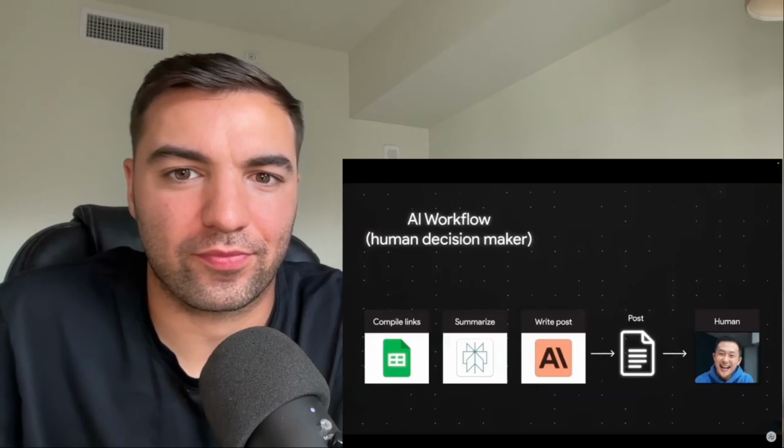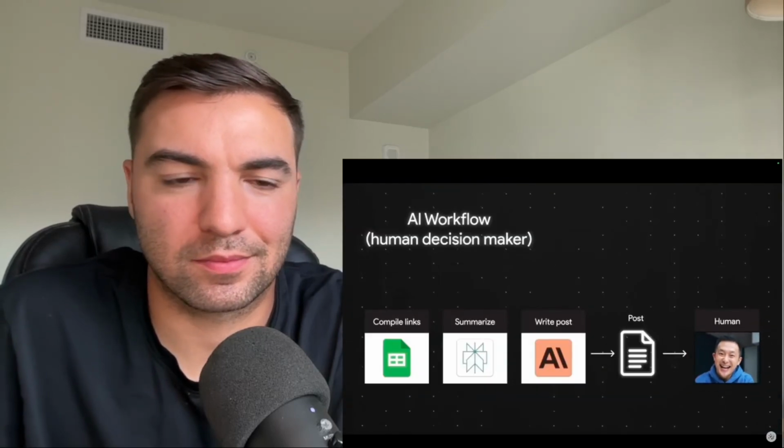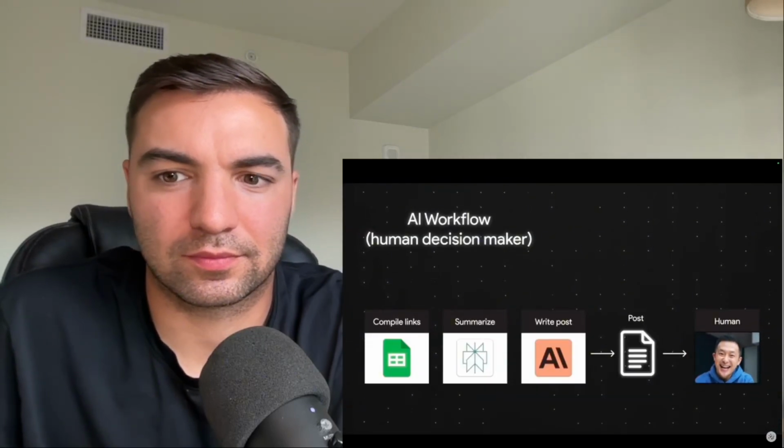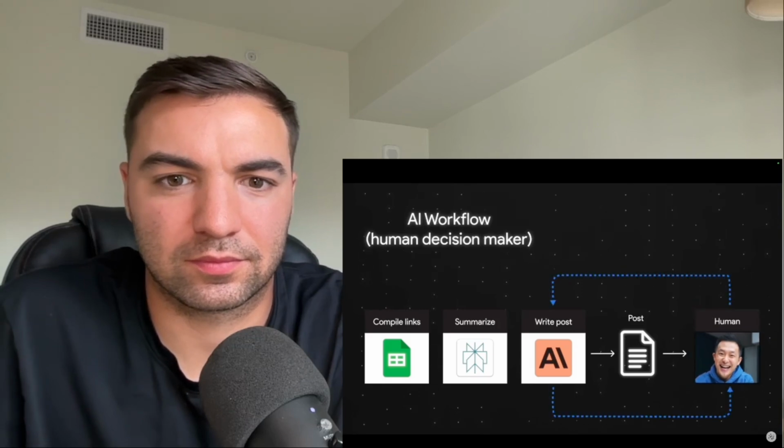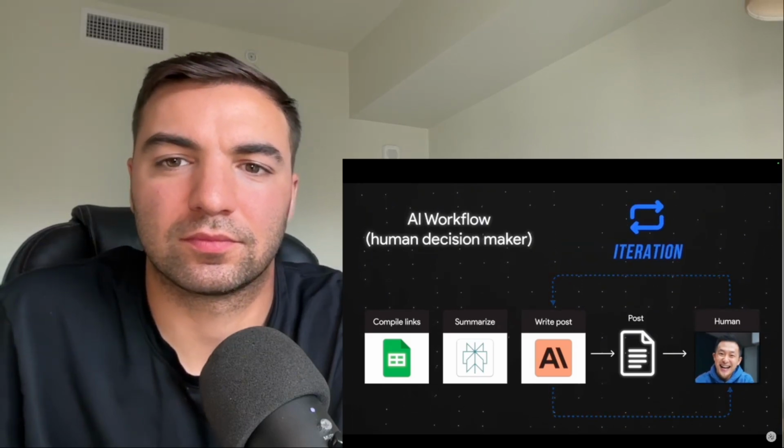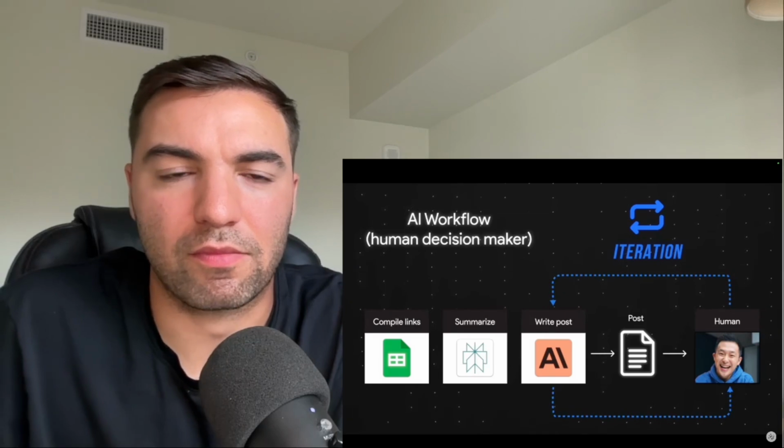A third key trait of AI agents is their ability to iterate. Remember when I had to manually rewrite the prompt to make the LinkedIn post funnier? I, the human, probably need to repeat this iterative process a few times to get something I'm happy with, right?